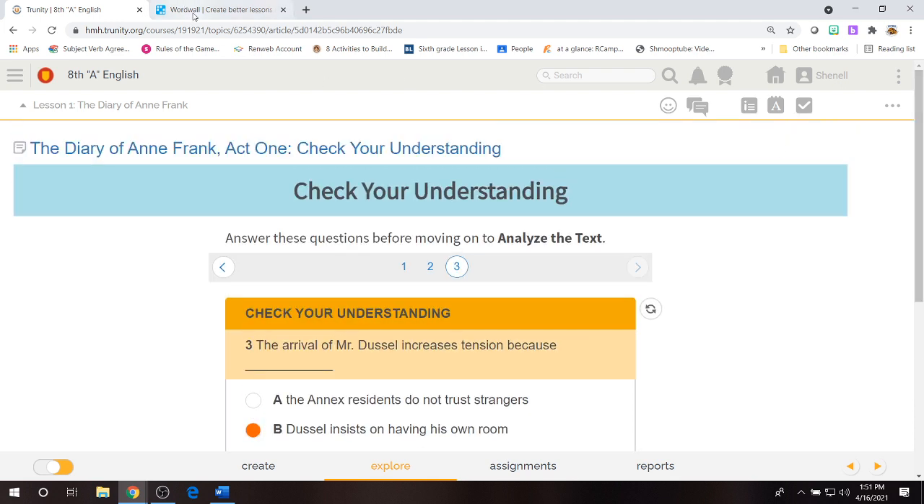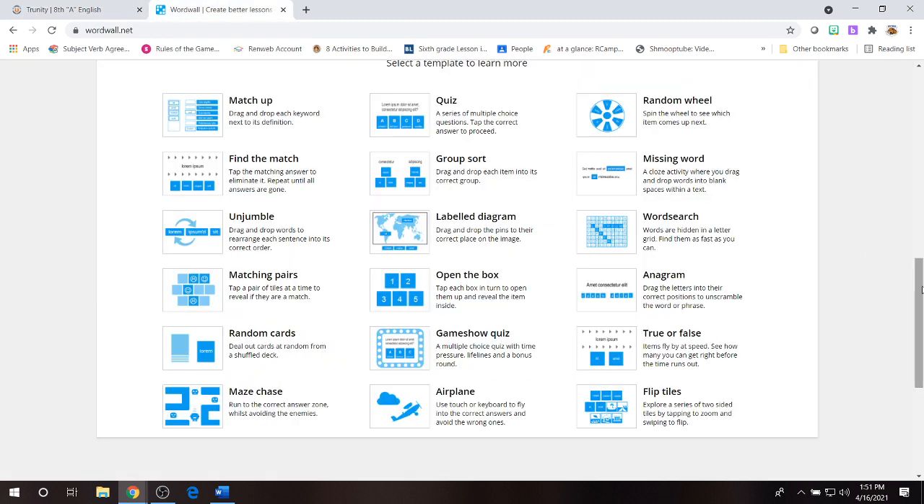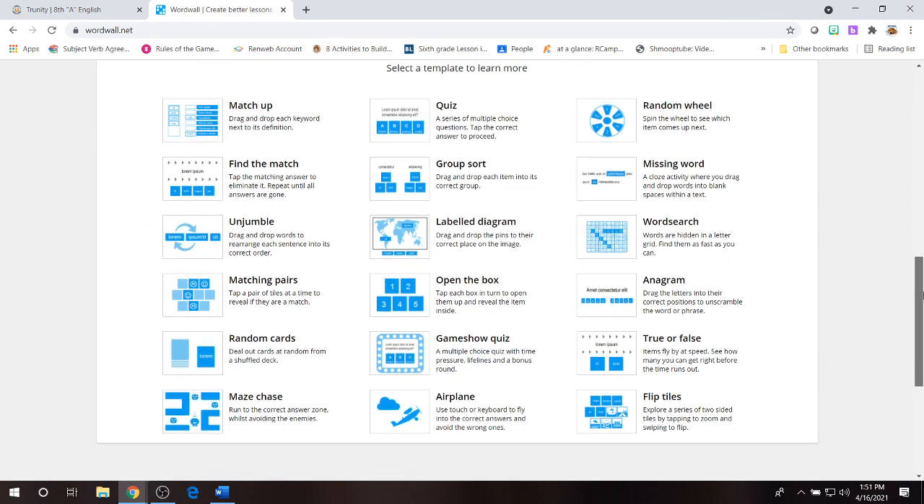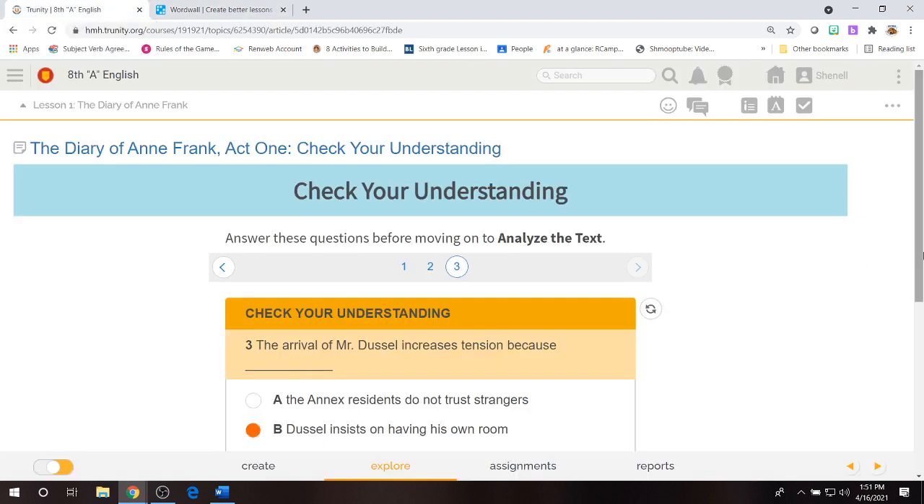Now, one way that I thought it would be nice for us to take a quick review on what we've learned so far, we are going to be using Word Wall this week. And I am going to have you guys pick one of these random ways of creating a review for your classmates and yourselves to see how much they've been paying attention to the story.